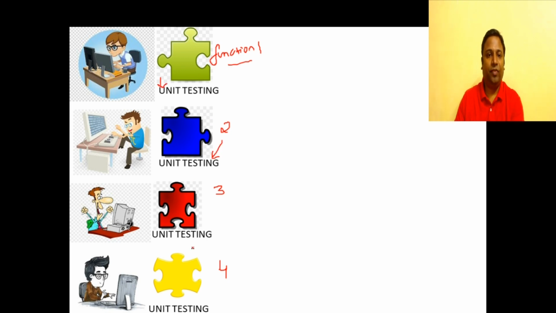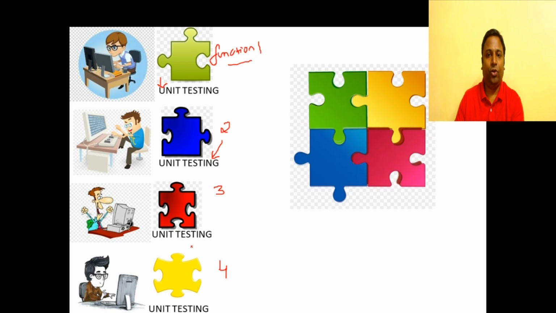Once all the programmers finish their code, what is the next activity? They are going to go and integrate. So each function will be integrated with another function. So there may be function calls, functions passing data between each other. So they are going to integrate all the functions, and then they are going to test it as a system. This is like assembling the car in the plant. So this is called integration testing. After unit testing is done, we integrate, and again we test. What is it we are going to test? Whether all these functions put together satisfy the functionality as given in the requirement specification document.